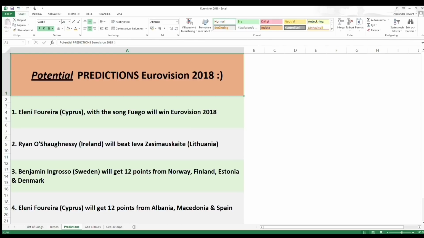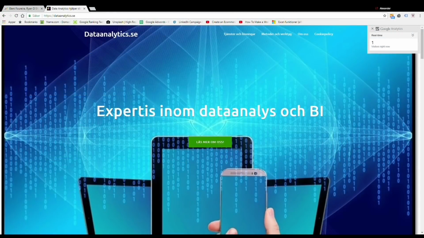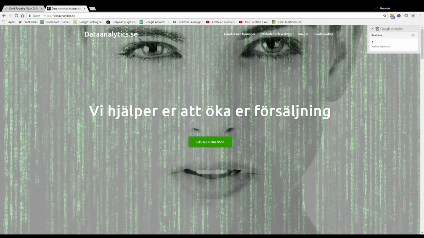I think the most important thing is that I wanted to show you that you can use Google Trends data in order to improve your analysis and analytics in general.